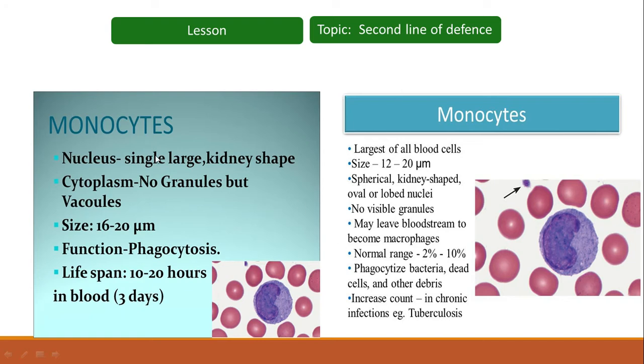Now here you can see the monocytes. They have a single large, kidney shaped nucleus. The cytoplasm has no granules but vacuoles, and the function of monocytes is phagocytosis. Lifespan is about 10 to 20 hours in blood, or 3 days. Monocytes may leave the bloodstream to become macrophages. They phagocytose bacteria, dead cells, and other debris as well.